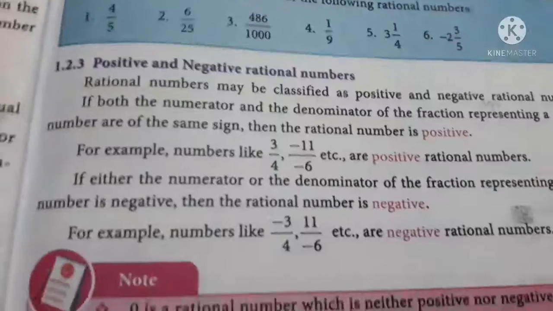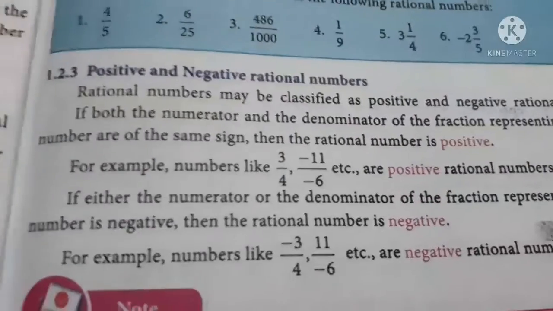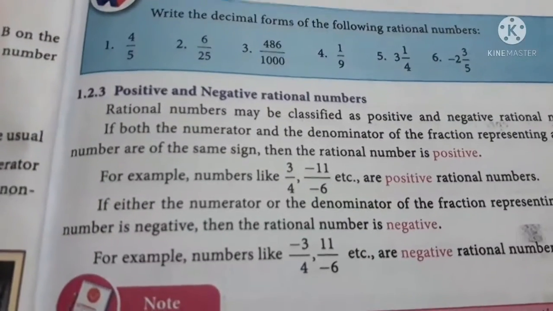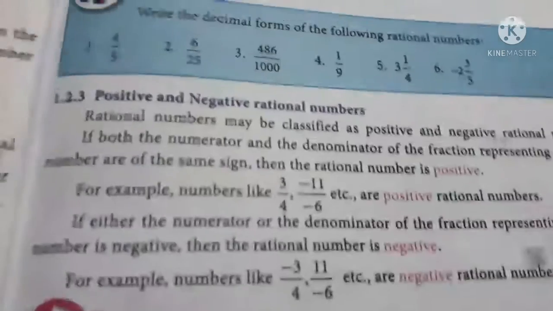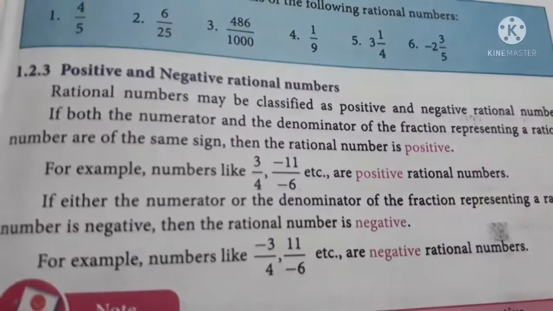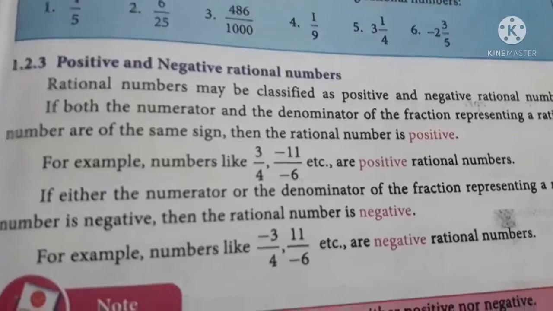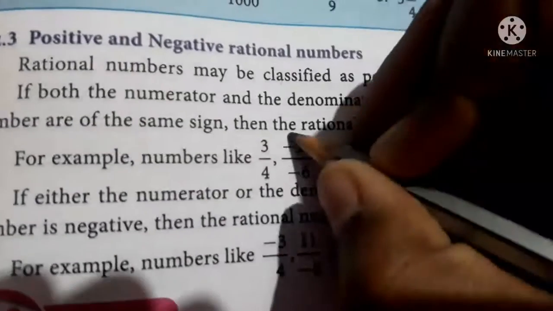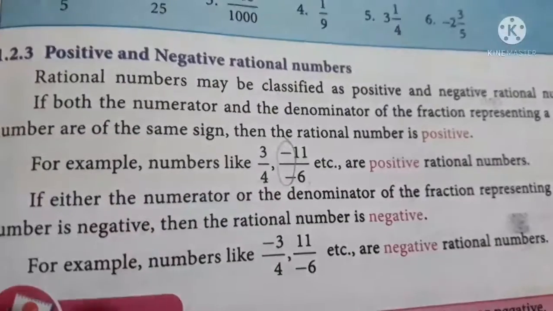Now we'll go deep into positive and negative rational numbers. You can see 3 by 4 and minus 11 by minus 6 are positive rational numbers. You can ask one doubt: here we have a minus symbol, then how can it be positive?